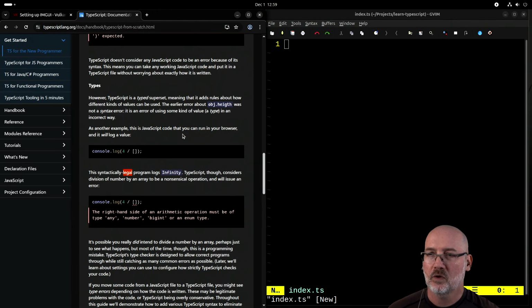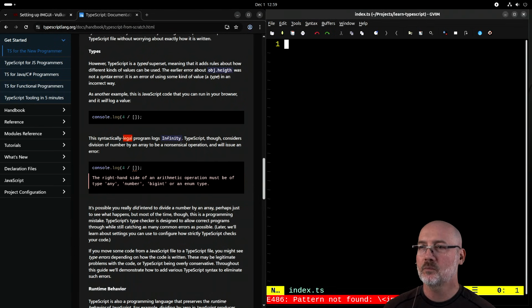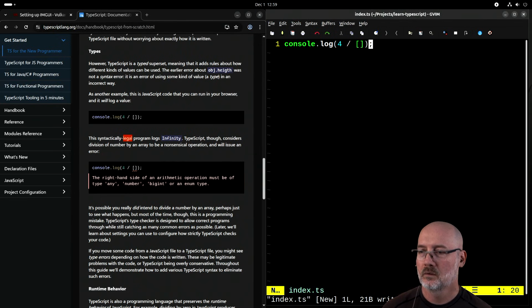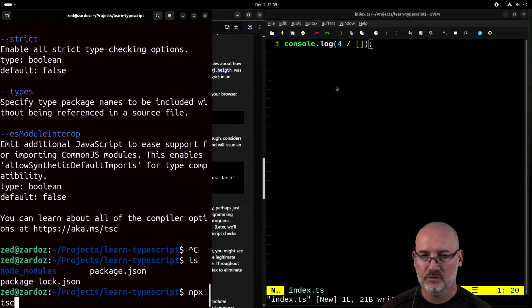This JavaScript code that you run in your browser will log value. Well, okay, let's give it a shot. Let's try this. Let's see what we get. Okay. npx tsc run.